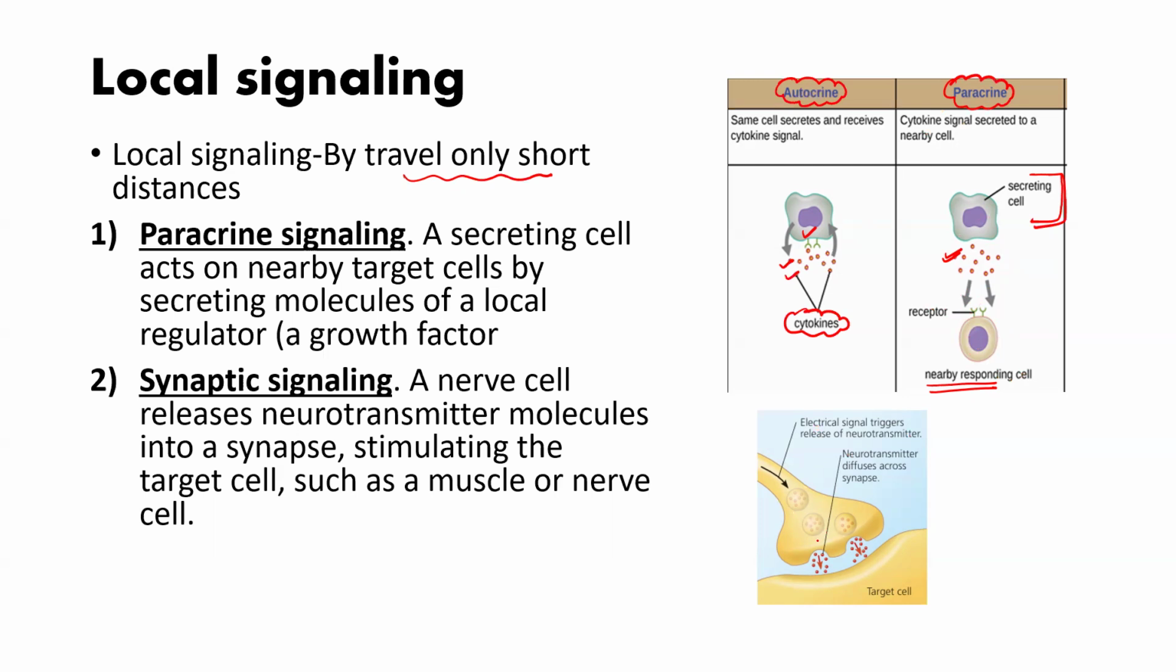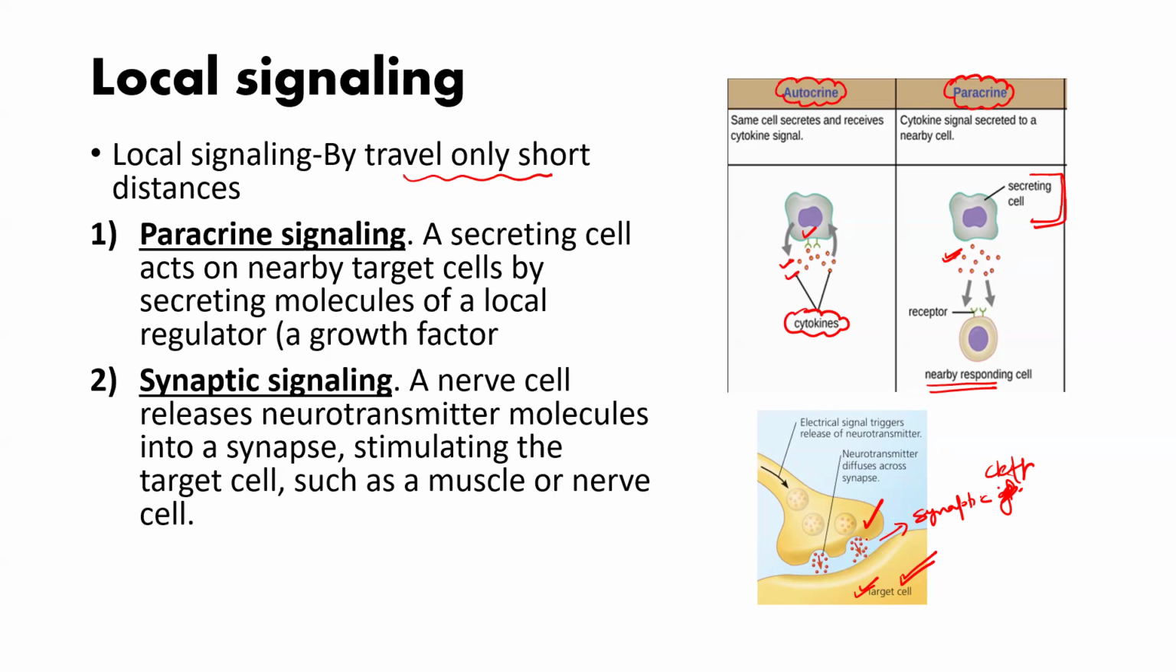Another type is between the neurons and the target cell, which can be another neuron, a muscle cell, or a gland cell. So a gap is there, and this gap is known as the synaptic cleft. Clear? This gap is known as the synaptic cleft. The chemical which is moving from one end of the neuron and targeting the target cell, we say this type of signaling is synaptic signaling. Again, they are traveling only a short distance, so they can go by simple diffusion only.